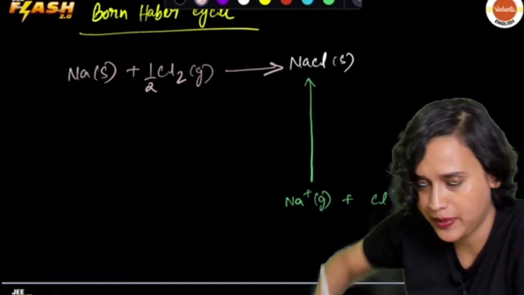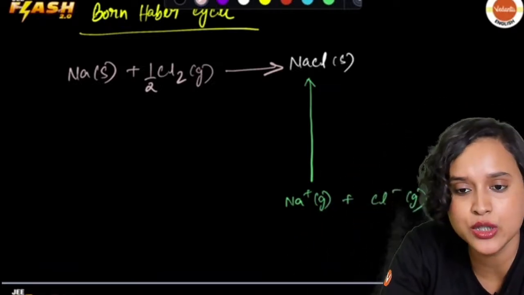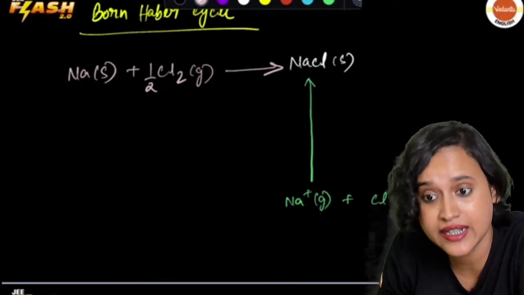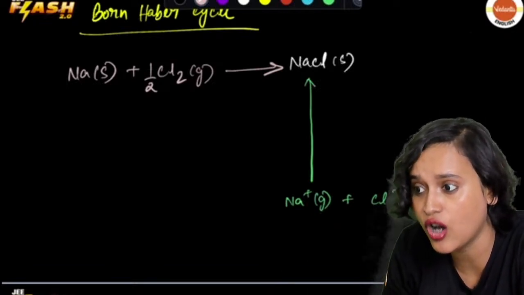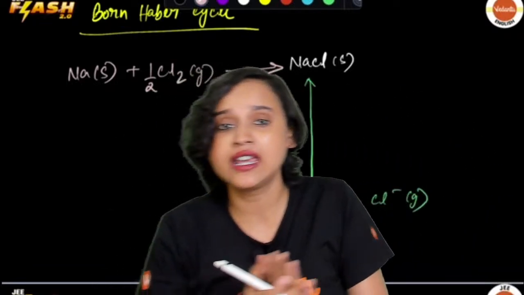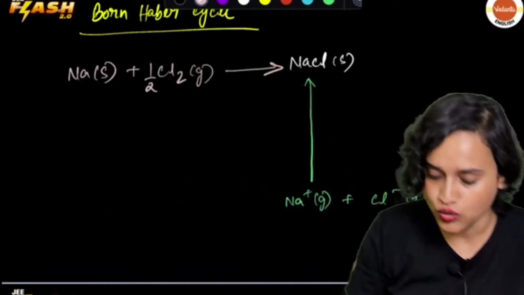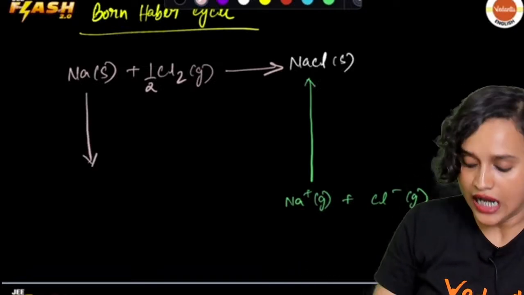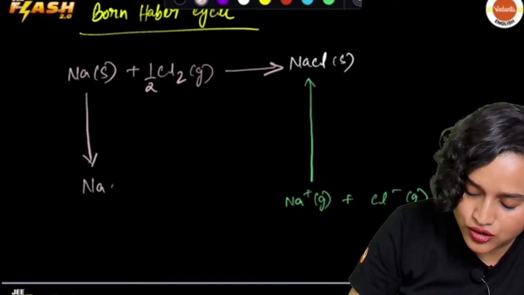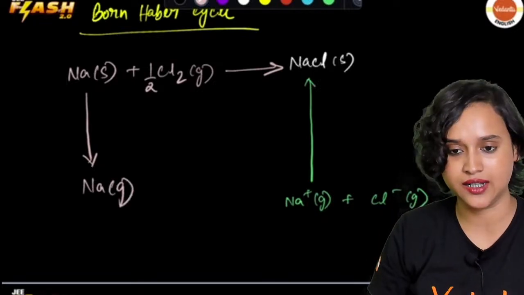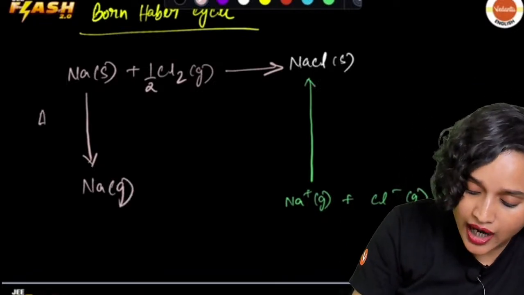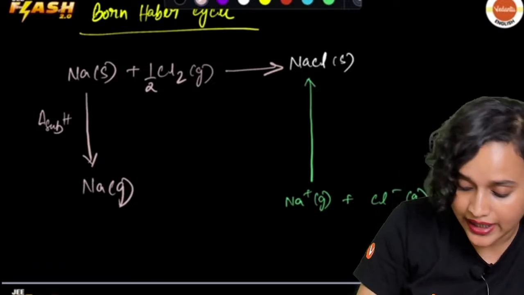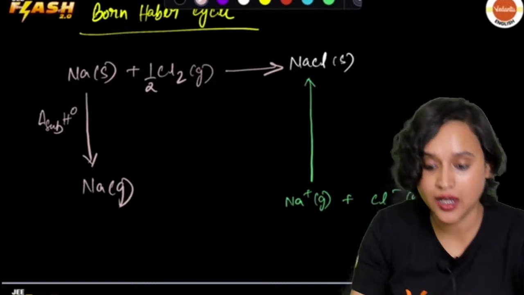Now this Na which is in solid state, I cannot directly use it. So I will have to convert this into Na gaseous state, and for this I will require the standard enthalpy of sublimation.